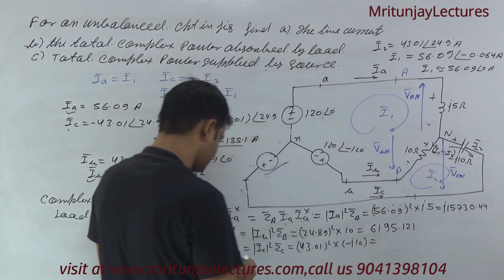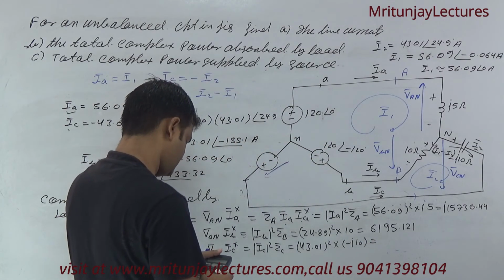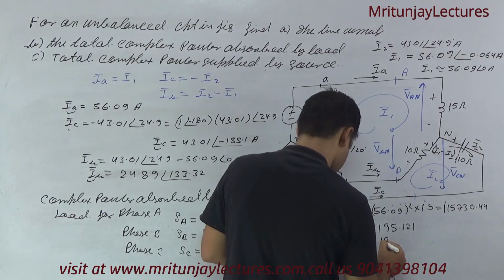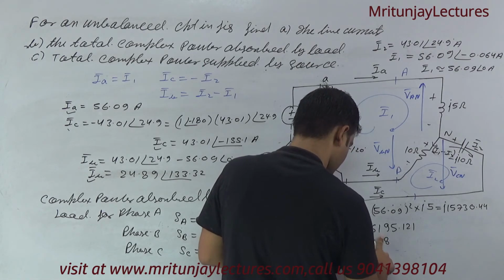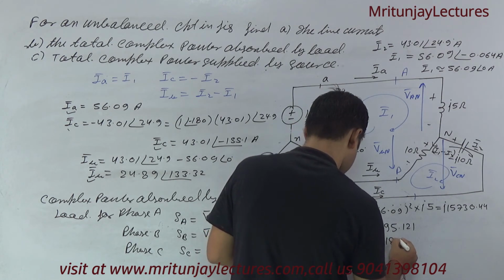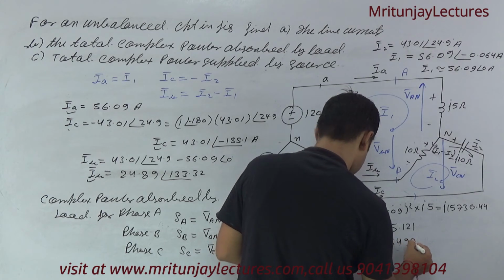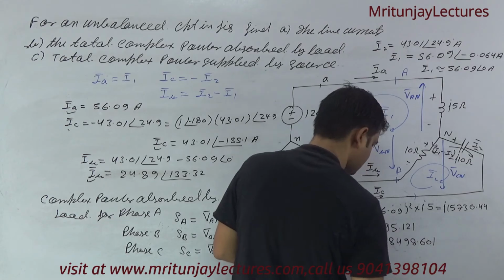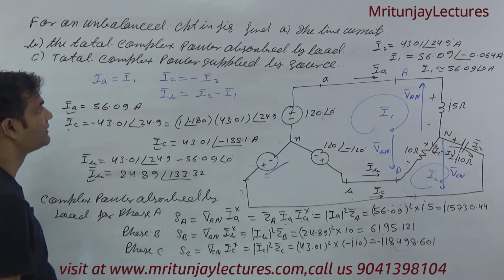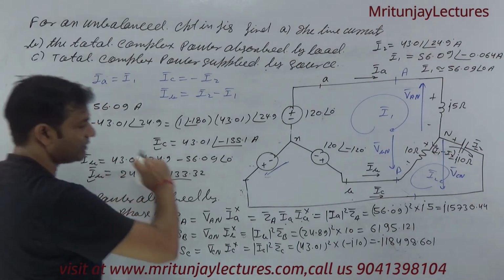It is written as 43.01 squared into 10, that is 18 minus, first of all written as J, minus J 18498.601. Clear? So our next target is total complex power observed by load.